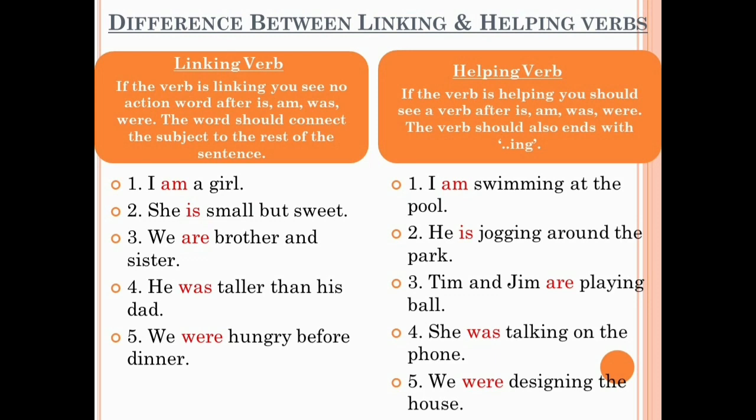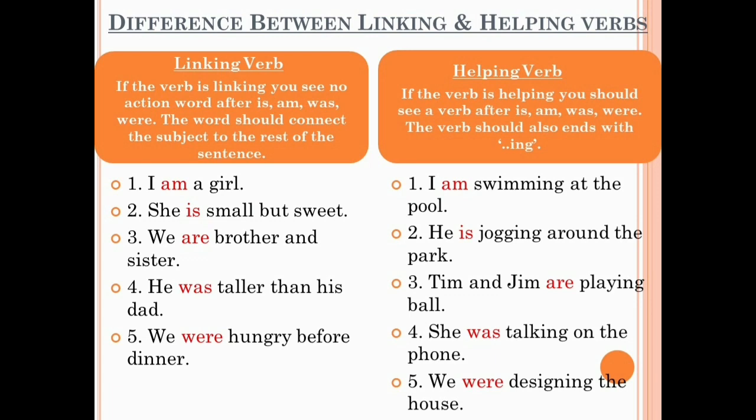First example, I am a girl. Here am is a linking verb. Next is she is small but sweet. Here is is a linking verb. We are brother and sister. Are is a linking verb here. He was taller than his dad. Was is acting as a linking verb in this sentence. And the last example of linking verb is we were hungry before dinner. Here were is acting as a linking verb.